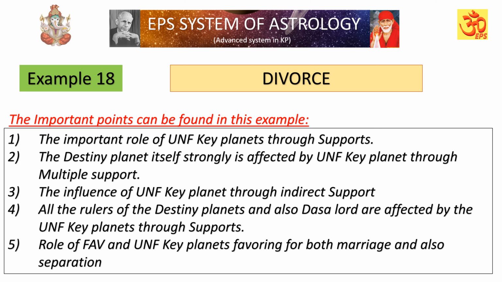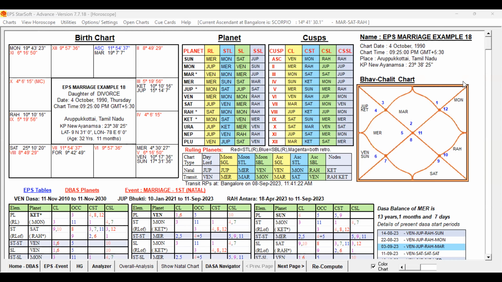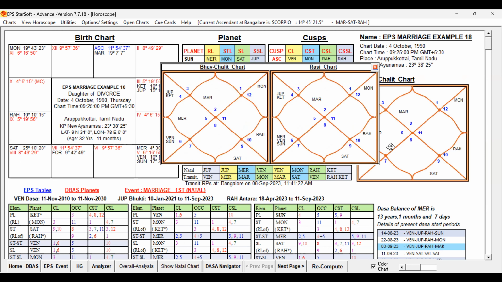We could see that unfavorable key planets are posted in the supports and influencing the other planets, most of the planets, by way of supports. That we are going to discuss in this chart. This is the birth chart of that female. We are going to study the destiny prospects with supports for both marriage and also separation. First, let us study the basic study. Let me open that North Indian chart.